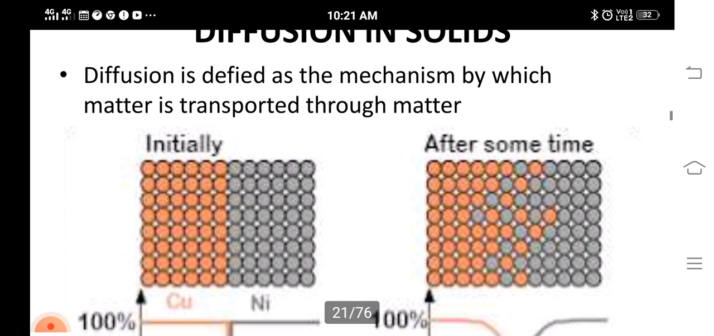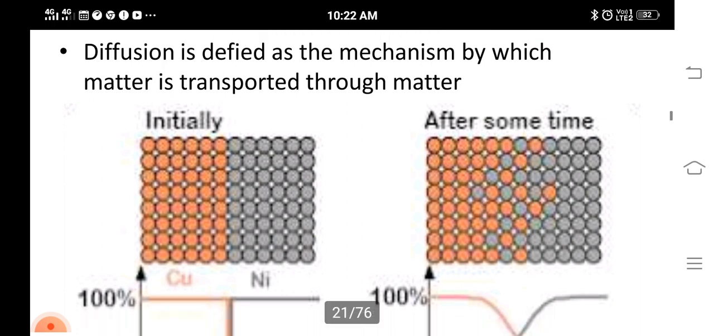Initially we can see different materials, in orange color and gray color. The orange color material is noted as copper and the gray color material is noted as nickel. Initially there is no diffusion, that means copper and nickel are in separate order. But after some time, after diffusion takes place, we can see the orange is diffused into gray as well as gray is diffused into orange. That is, copper is diffused in nickel and nickel is diffused in copper.